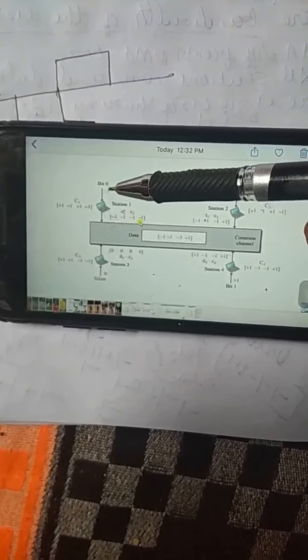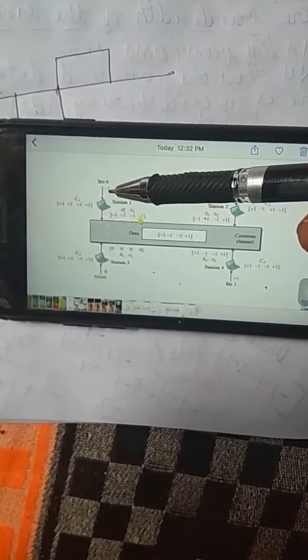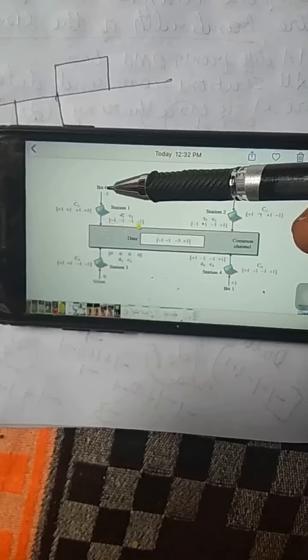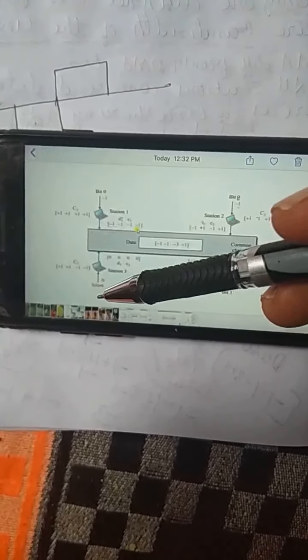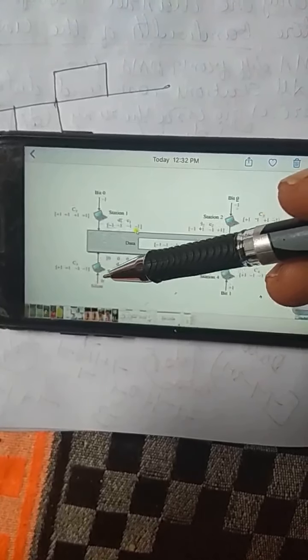Sharing the channel with the stations, you can see that there are 4 stations: 1, 2, 3, 4. The station having bit 0 is encoded to -1, because I told that bit 0 will be encoded as -1. Here also bit 0 is encoded as -1. No signal is represented by 0. Bit 1 is represented by +1.